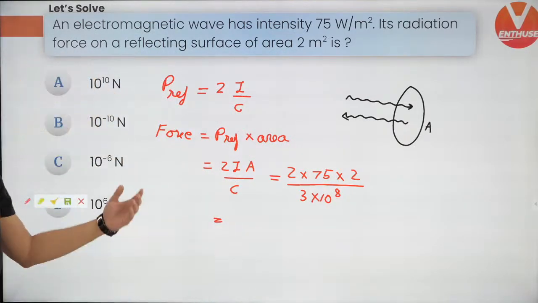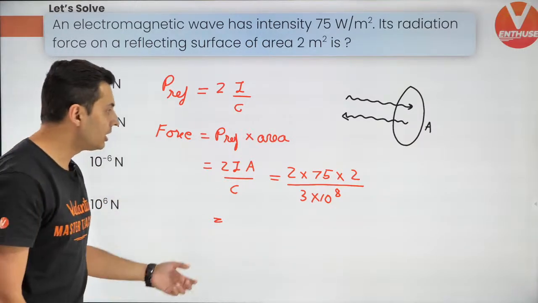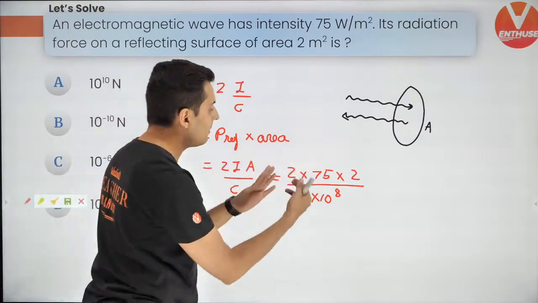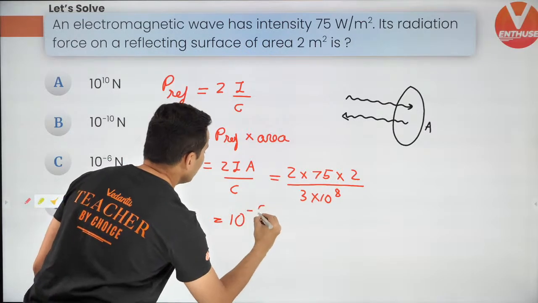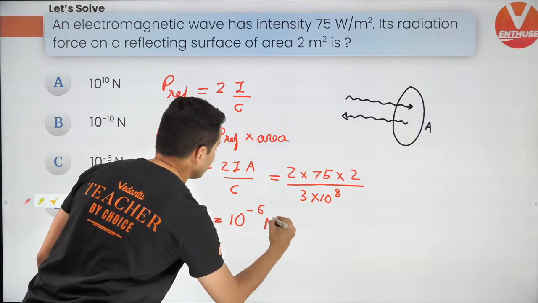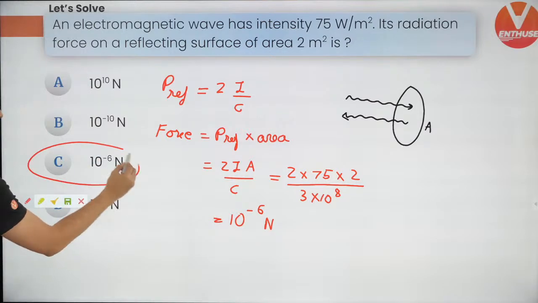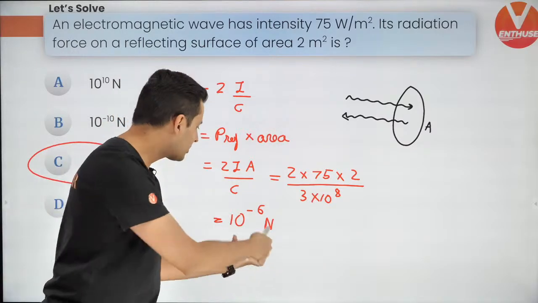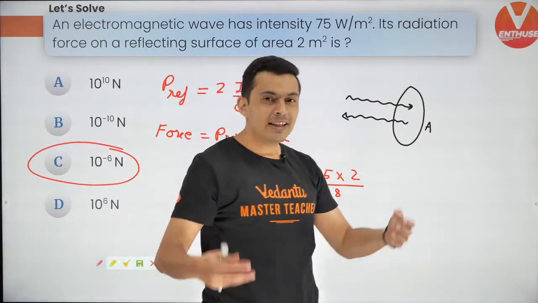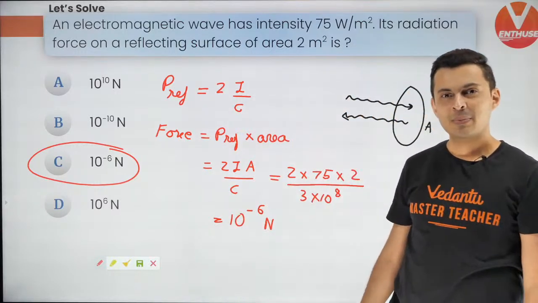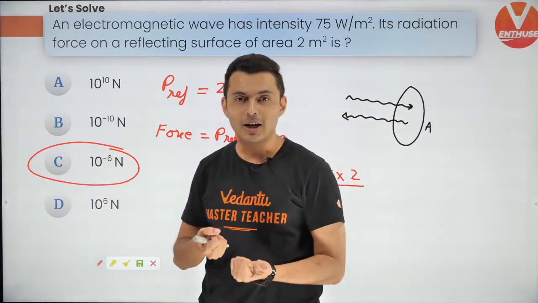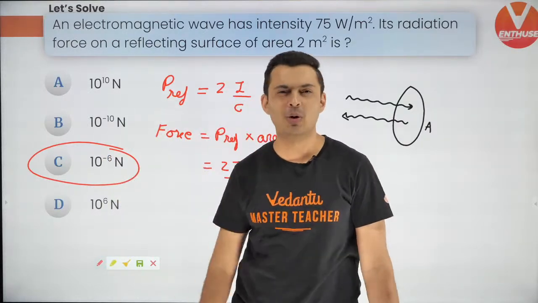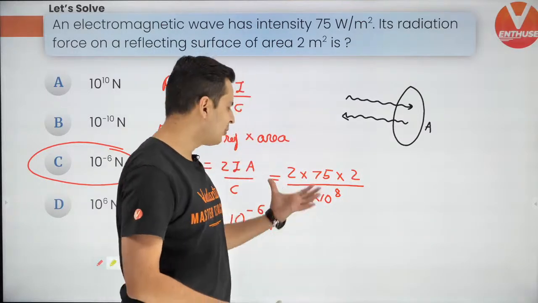So 75 into 4, guys, that will make it 300. 300 by 3 is just 100. 100 by 10 to the power 8 will make it 10 to the power minus 6. That's in newtons. So 10 to the power minus 6 Newton, that is option C. That's the answer. Very small force. Do you see how small this force is? It's less than the weight of an ant. So don't expect that I will have a torch and I will turn on the torch and I can apply some force on you. No, it's hardly going to be anything. It's very insignificant.